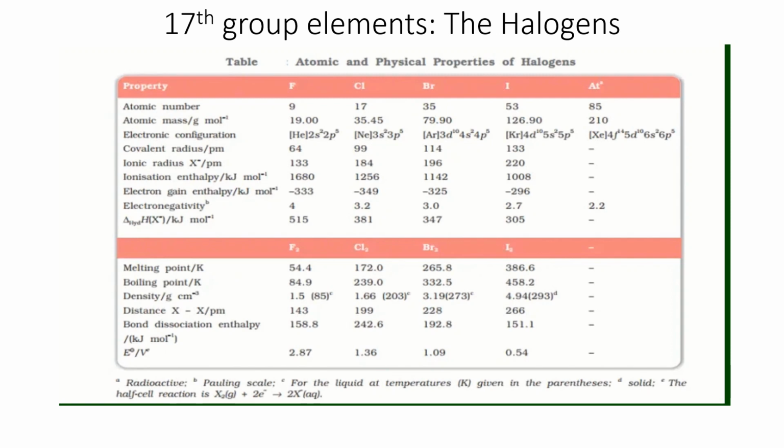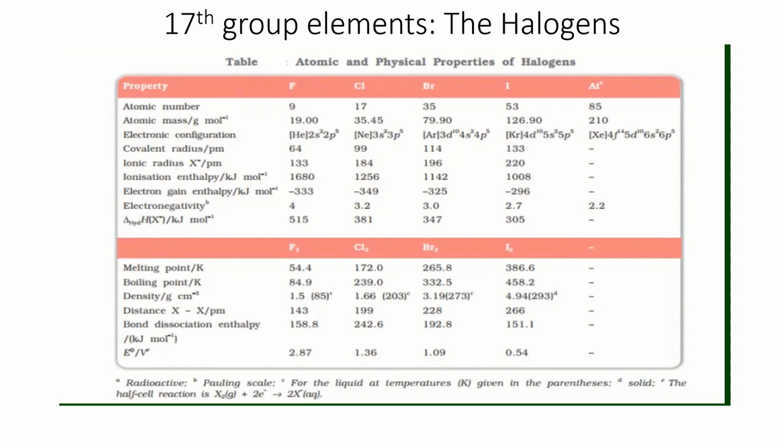So distance, you can see as the particle size, as the atomic size increases, distance also increases. So the atomic size of fluorine is small, so distance is small. Iodine has maximum size, so the internuclear distance is highest for iodine.